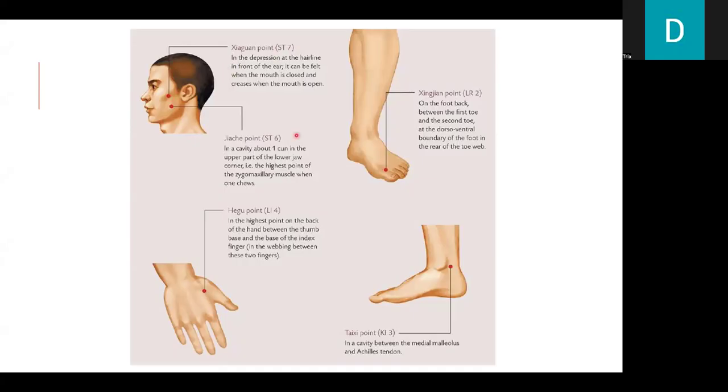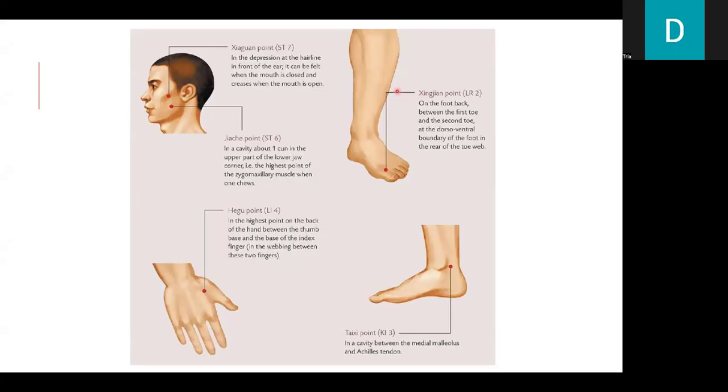Next is Stomach 6, in a cavity about 1 inch above the lower jaw corner, that is the highest point of the masseter muscle when one chews. Next is LI4, at the highest point on the back of the hand between the thumb base and the base of the index finger, in the webbing between these two fingers.